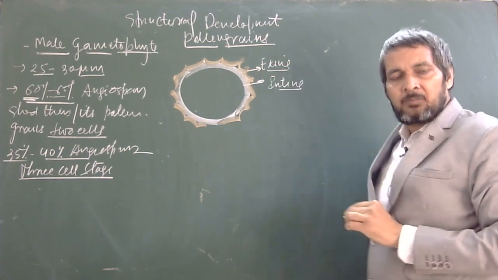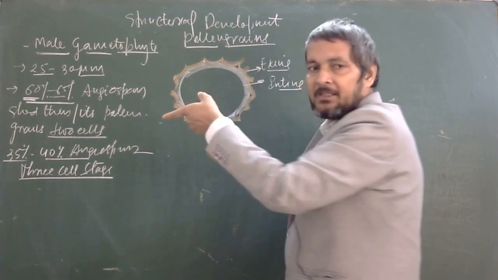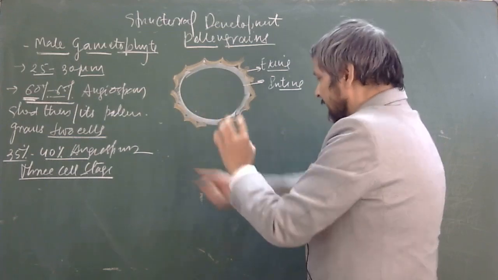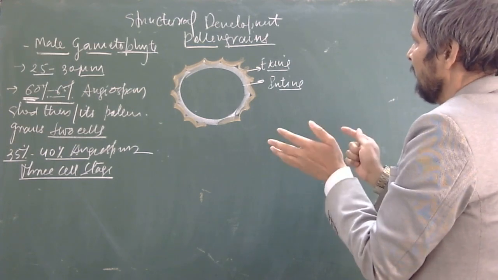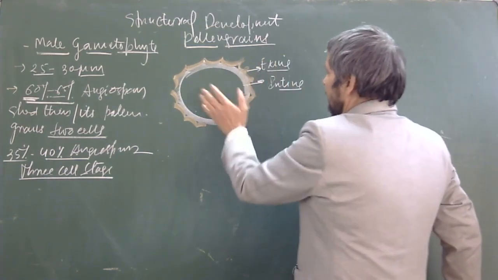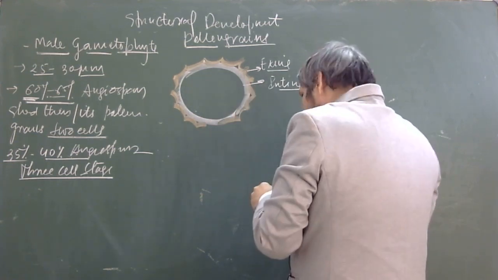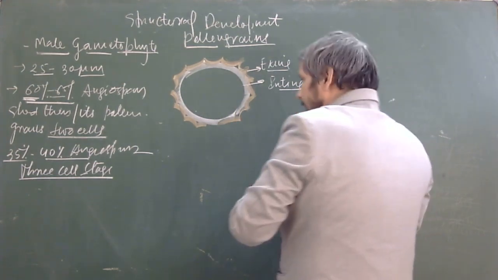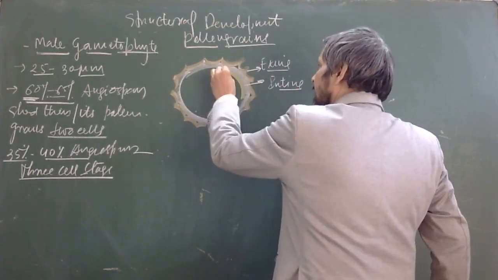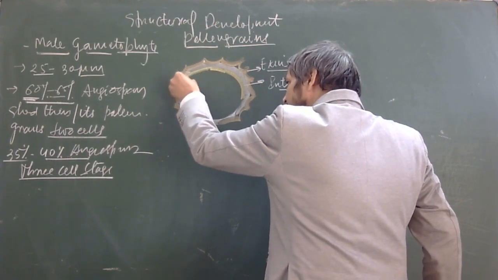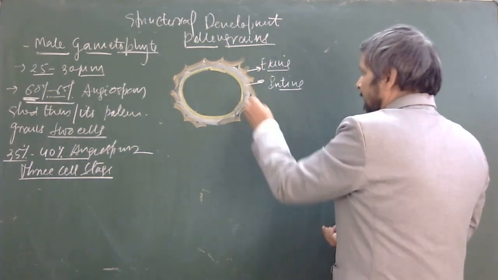So in a typical angiospermic pollen grain, but some aquatic pollen grains have an external waxy layer in the aquatic plant. But in the case of normal terrestrial plants, angiospermic and gymnospermic, the pollen grains have two outer layers. The outermost layer is exine and the innermost layer is known as intine, and inside the intine there is a fine layer. This is a cell membrane. Just for your understanding purpose, I am using some bolder outline. This is the cell membrane, plasma membrane.